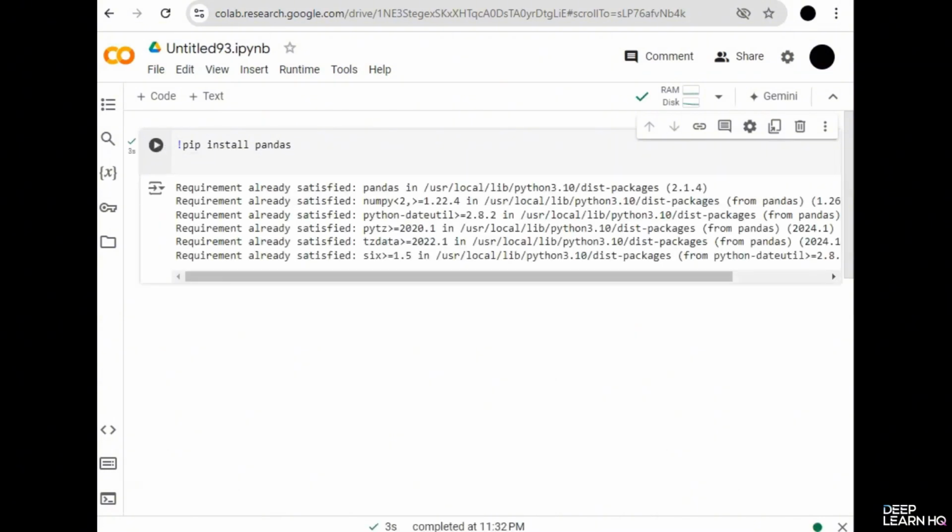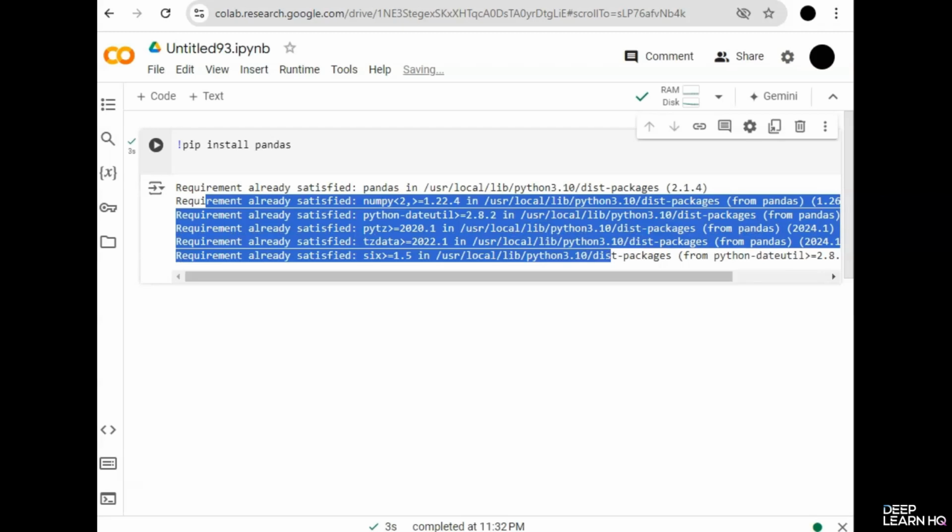Once installed, you can import and use pandas just like any other module. So notice our requirement is satisfied already. Now that we have pandas installed, let's import it and use it to create a simple data frame.